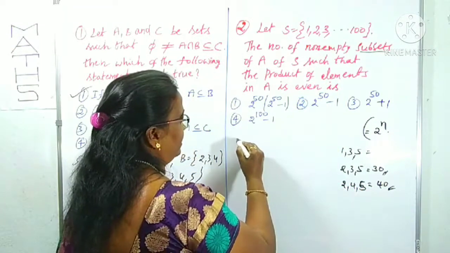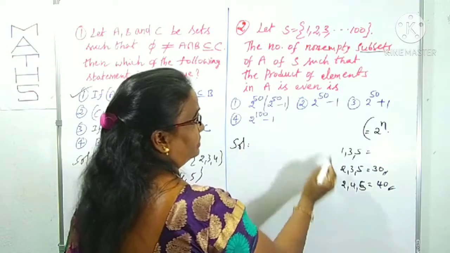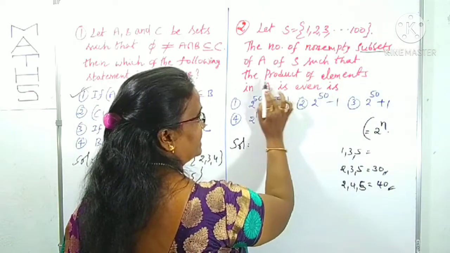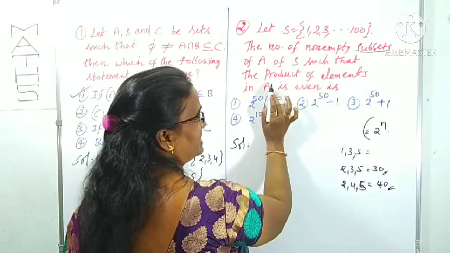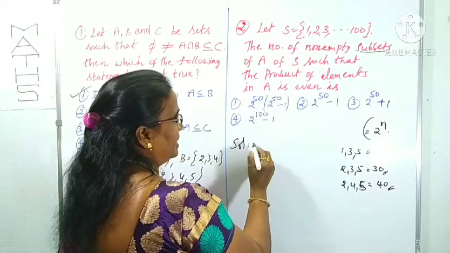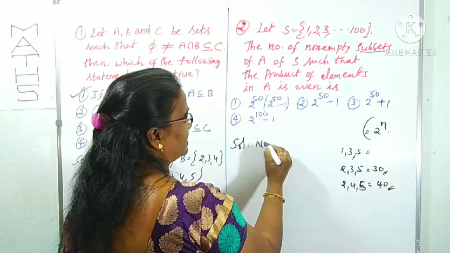First of all, to find the number of subsets of a set whose product is even, we can take the total number of subsets.